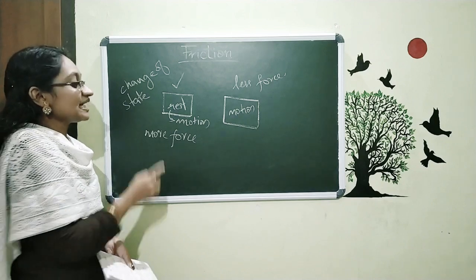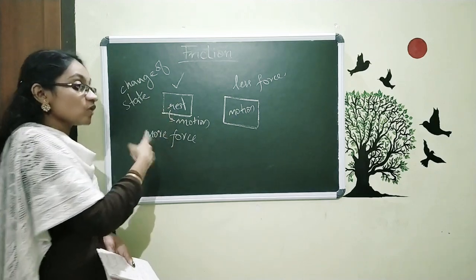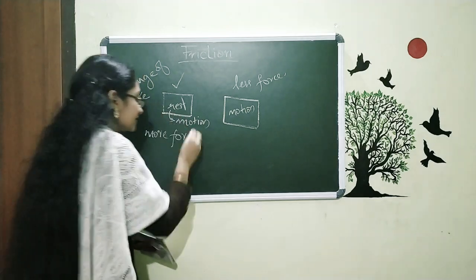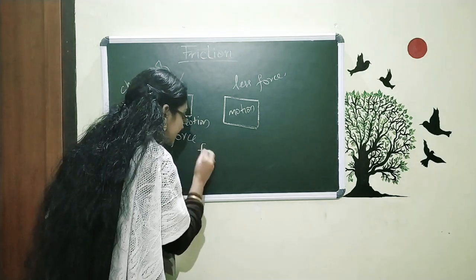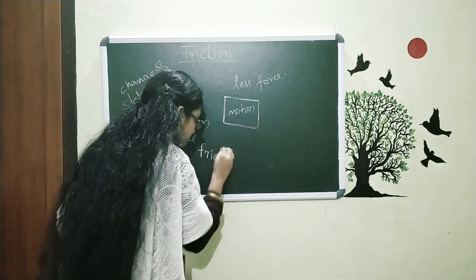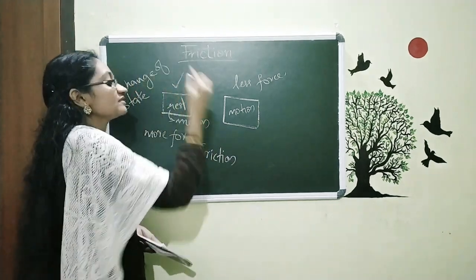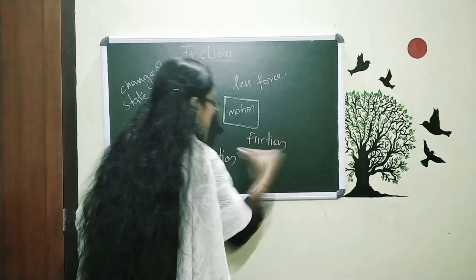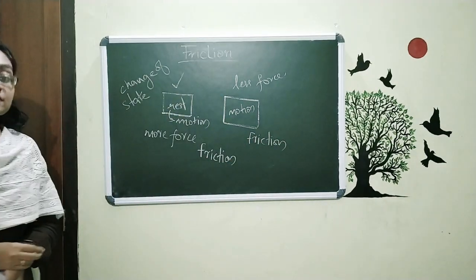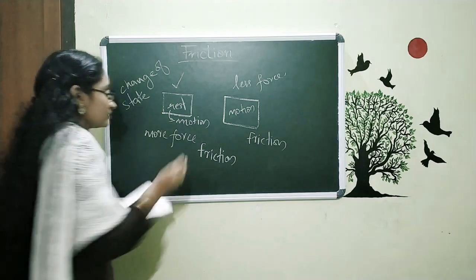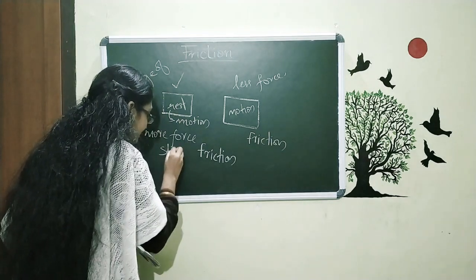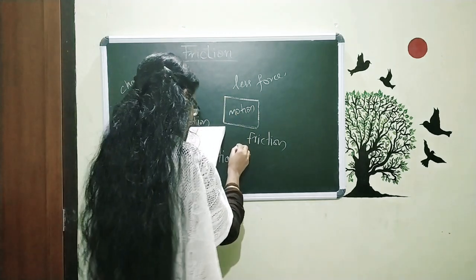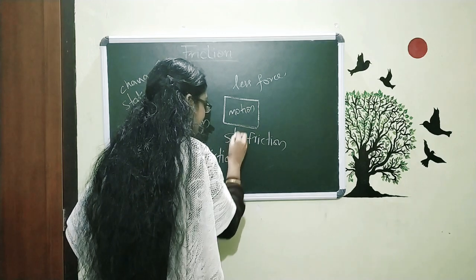So the thing is that in this case we need to give more force because they have a certain amount of friction. That is, here having a friction and here having a friction. And these two frictions have different names: this is static friction and this is sliding friction.